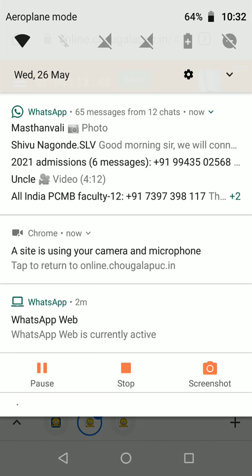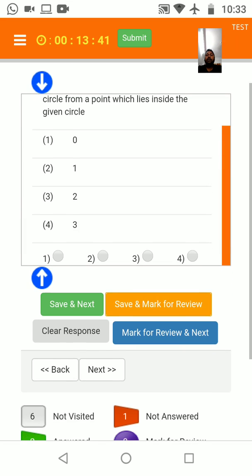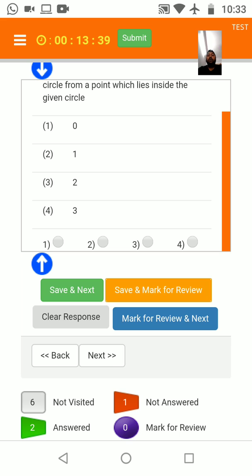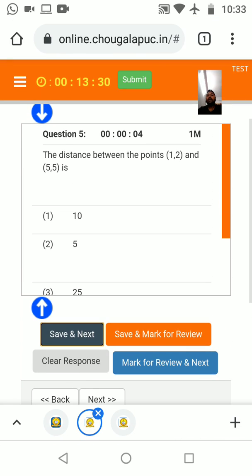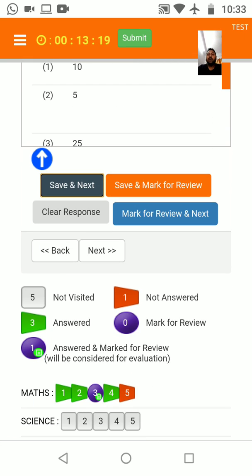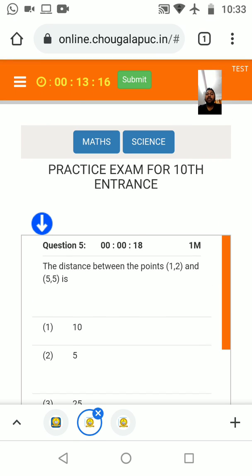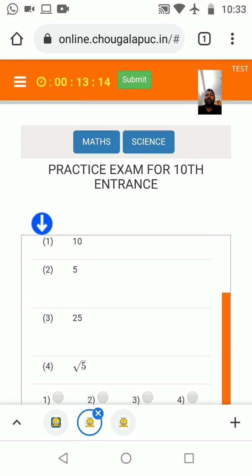And once again I am telling you, friends, you have to answer the question and click on save and next. Here you can see the time running. It shows how much time is remaining for this exam. Once you are done with answering all the questions and reviewing your answers, you can submit the exam.